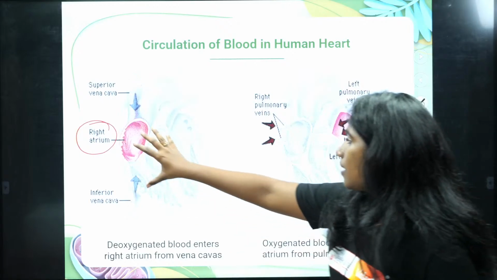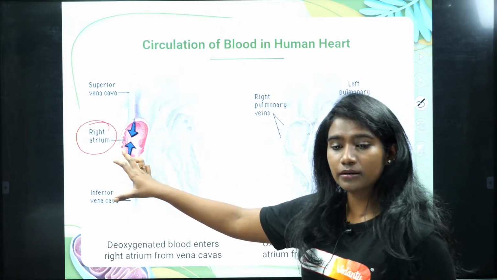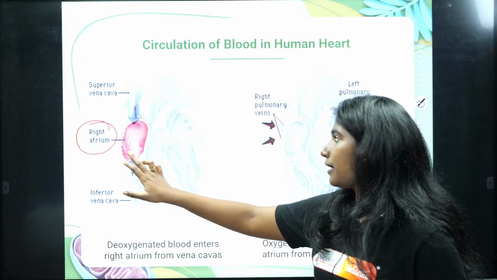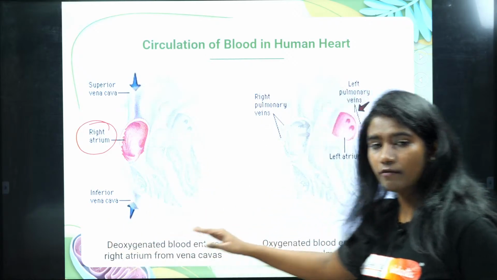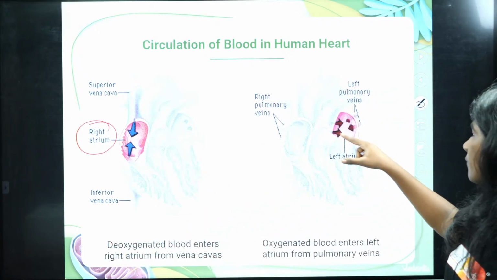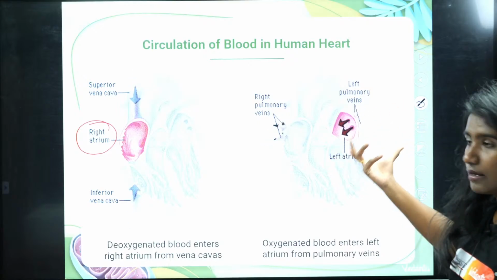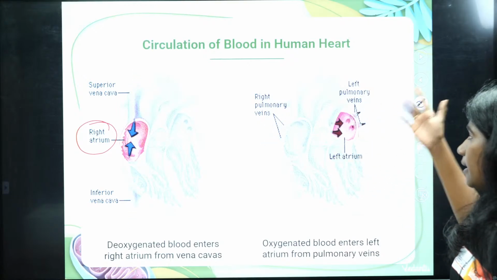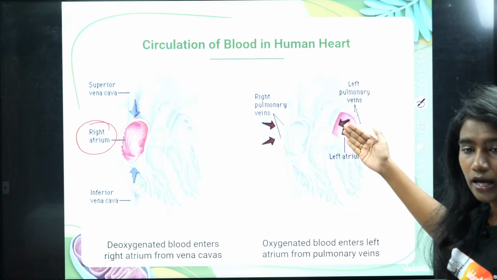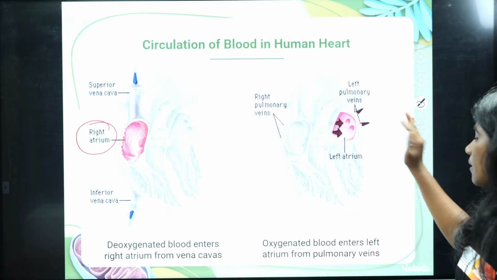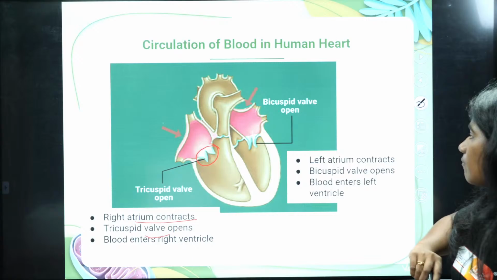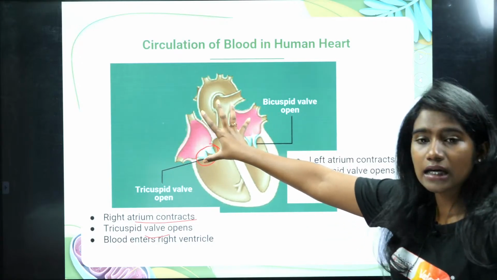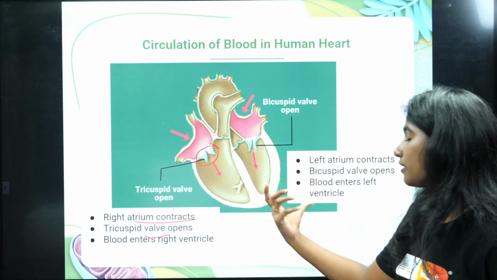When the right atrium is relaxed, it is receiving deoxygenated blood from the superior and inferior vena cava. And when the left atrium is relaxed, it is receiving oxygenated blood from the lungs. And who brings it? It is pulmonary veins, right? And then what happens when both the atria contract? The ventricles relax.